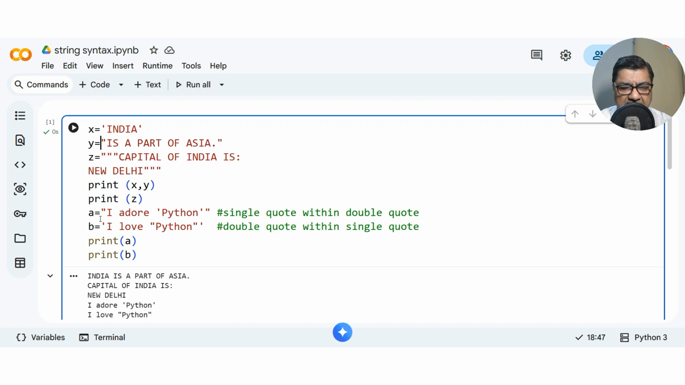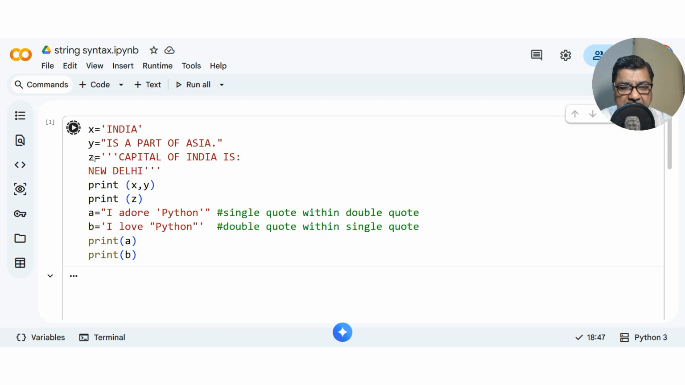So here I have shown you the entire methodology of different types. Remember, for multiple line strings, you can have either single quote 3 times or double quote 3 times. Here I am showing both sides, it should be the same type of quote. This will also work. You can see that this will also work the same way. So 3 types of string syntaxes are there.